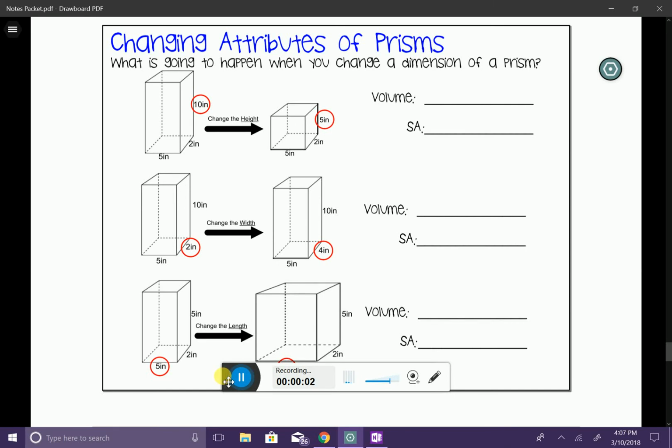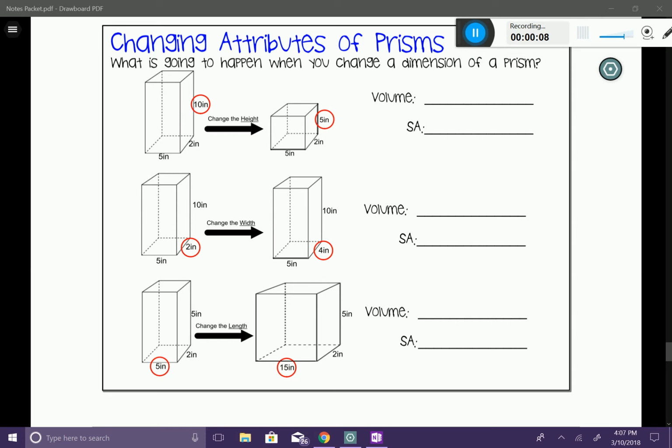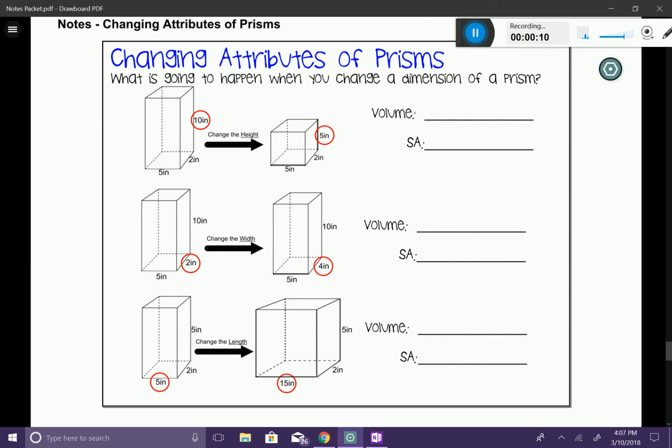In this lesson today, we're going to be talking about what happens when you change one of the attributes of a prism. When we talk about the attributes, we're talking about the length and the width and the height. So let's go ahead and discuss what's going to happen when we change one of these measurements. Let's take a look at the first prism that we have here.